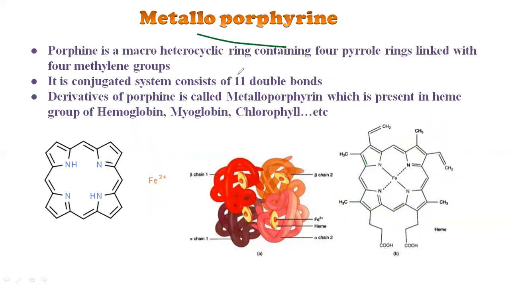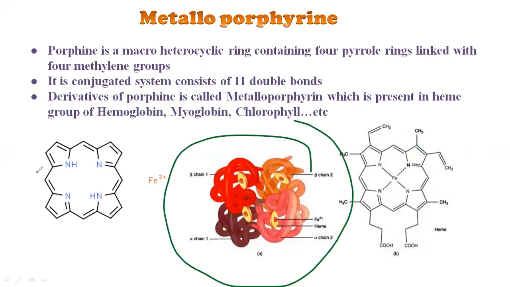Now, hemoglobin, we have to discuss hemoglobin. Hemoglobin consists of a heme and a globin part. The globin part is nothing but the protein part. See the exact structure of hemoglobin. The structure of hemoglobin is like this. Actually, hemoglobin is a tetramer.